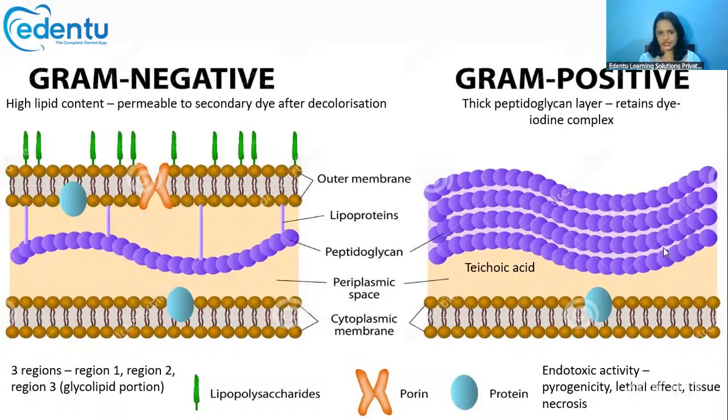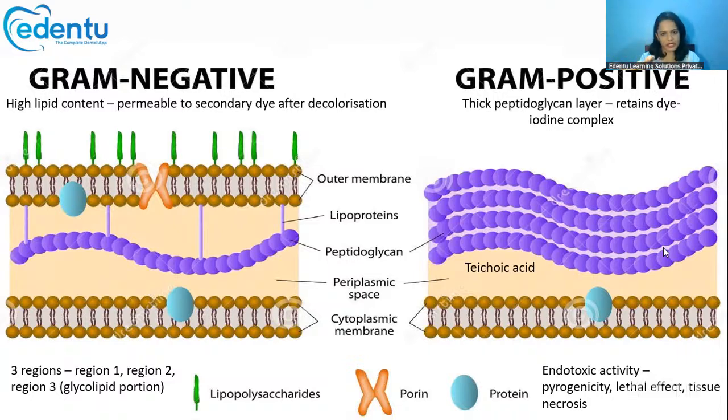Such stains are used. So first the primary stain, which is usually blue or violet in color, then add iodine, then add acetone. Acetone is the decolorizer. Decolorizer means whatever stain we have added till now, it will try to remove all those colors. That is what the acetone does. Then we add the second stain, the counterstain, which is the red color. Methyl red or safranin or stains like that will be added. And then we look at that slide under the microscope.